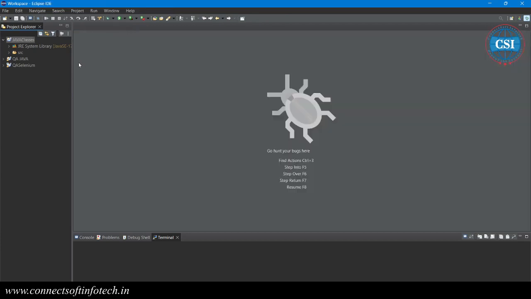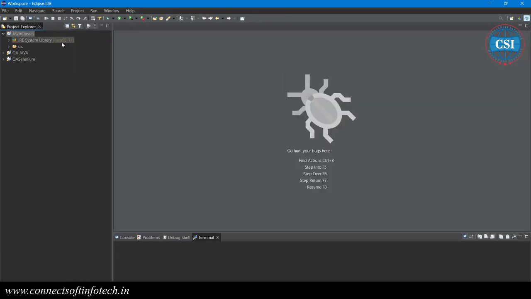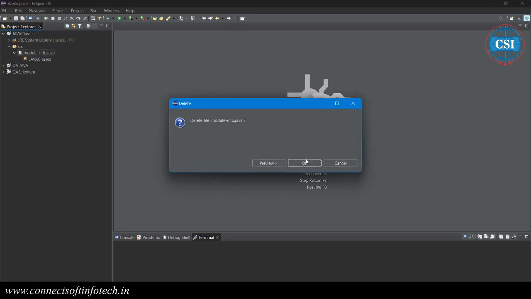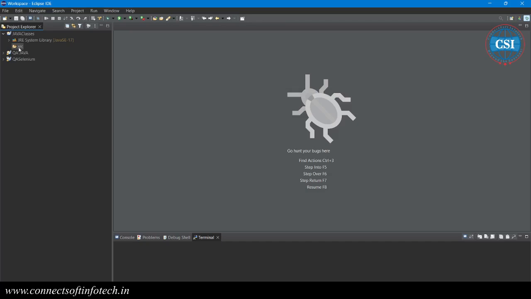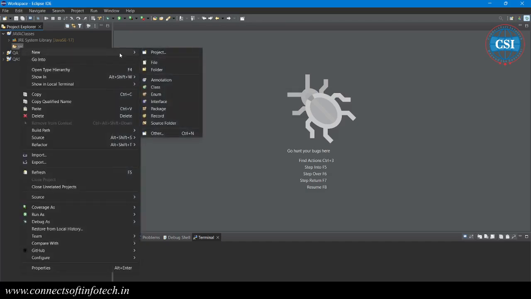Now you can see here JDK 17 is available. This is the JRE files, and here one file is automatically available, so I am going to delete that previous one. Now there is no file available in src, so I am going to right click and create a file.